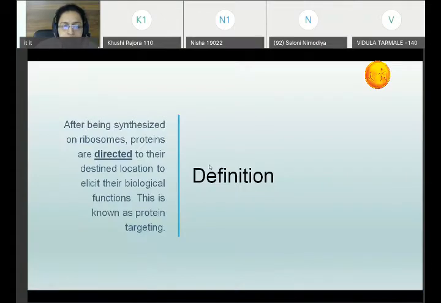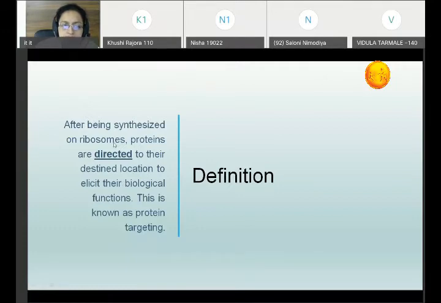Remember this. Now, by definition, after being synthesized on ribosomes, proteins are directed to their destined location to elicit their biological functions. This is known as protein targeting. So if you want the functions allotted to the protein to be done properly within the cell, you have to direct that protein to the particular site which is specific to it, so that biological functions will be elicited by the protein.